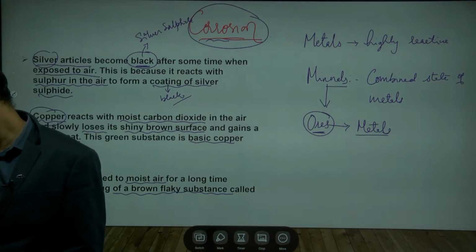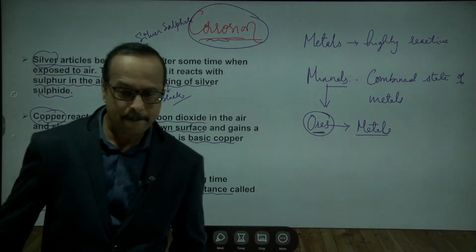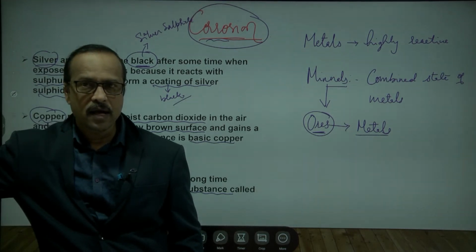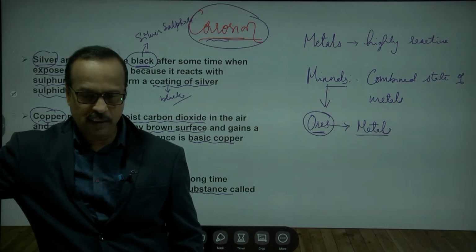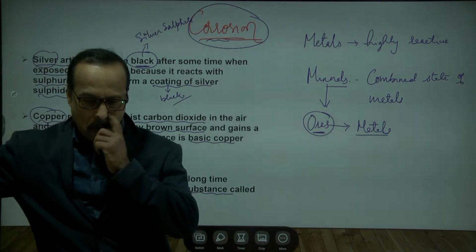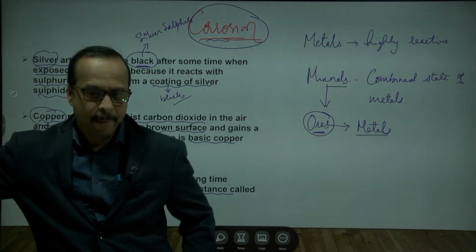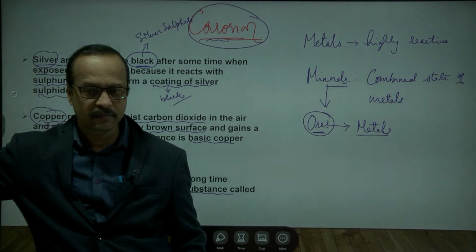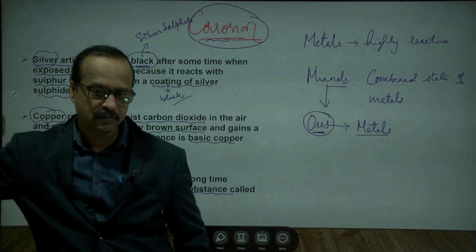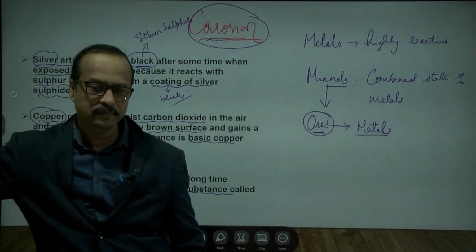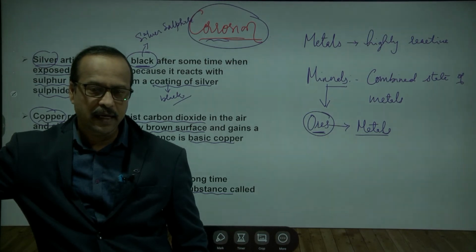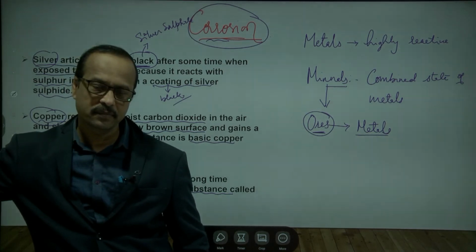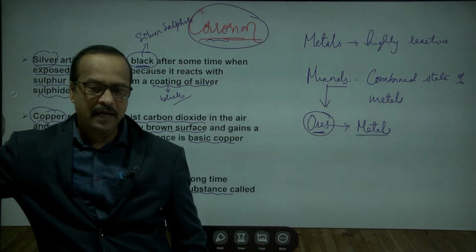Write: when a metal is exposed in air for a long time, it reacts with atmospheric gases